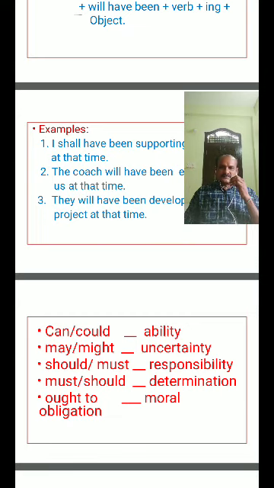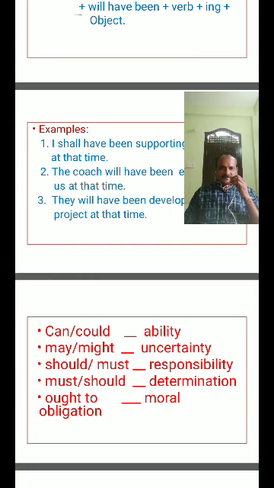Come to the past continuous tense. I, he, she, it plus was plus verb in ing form plus object; you, we, they plus were plus verb ing form plus object.